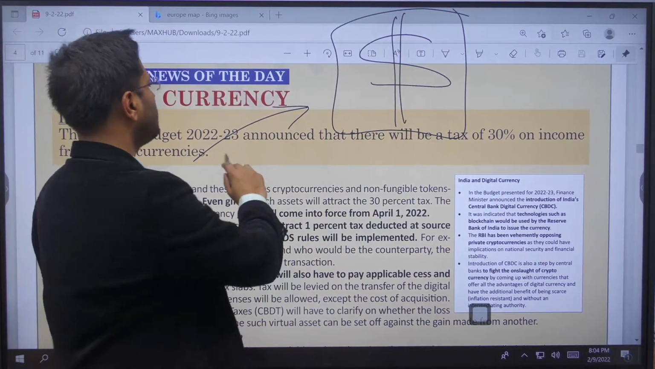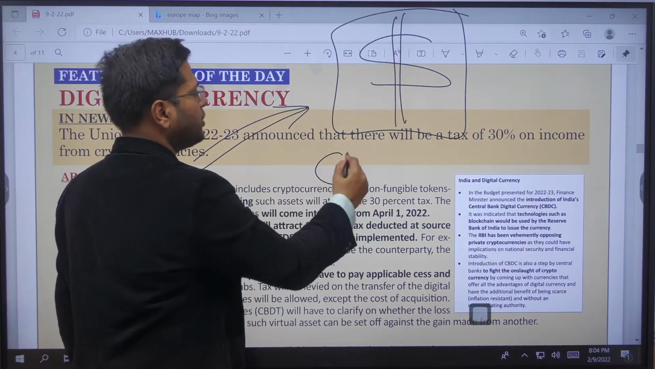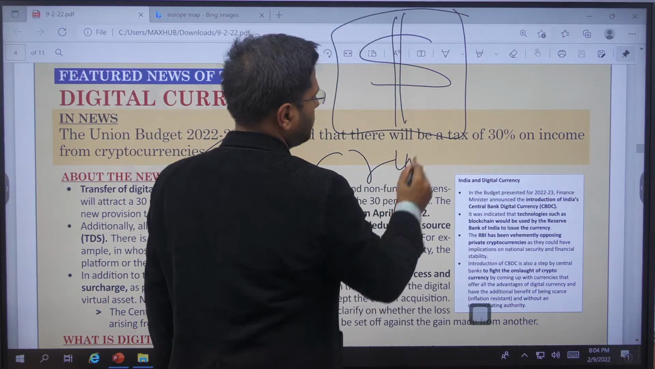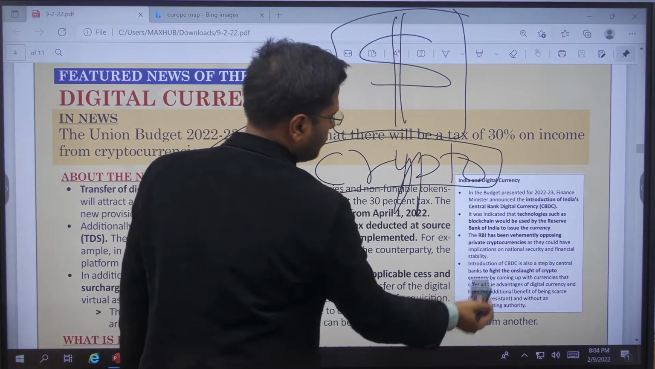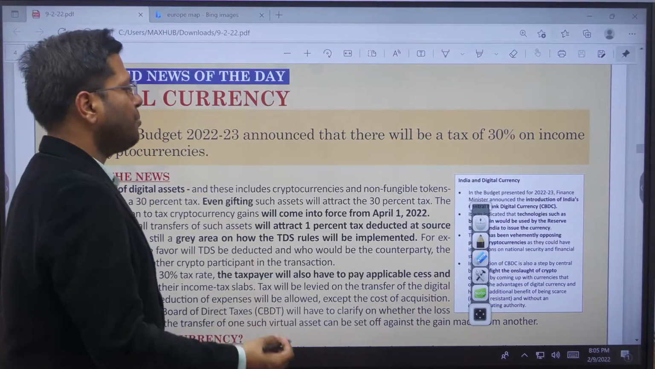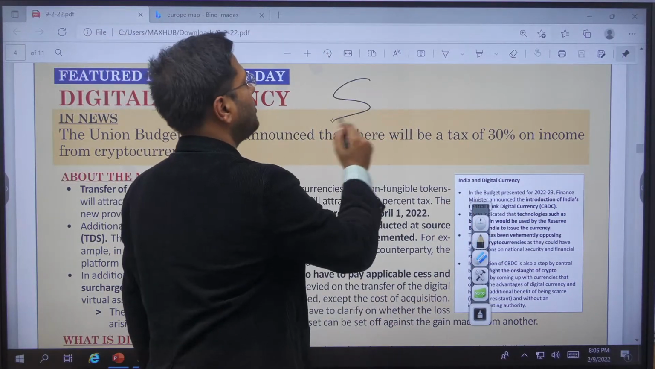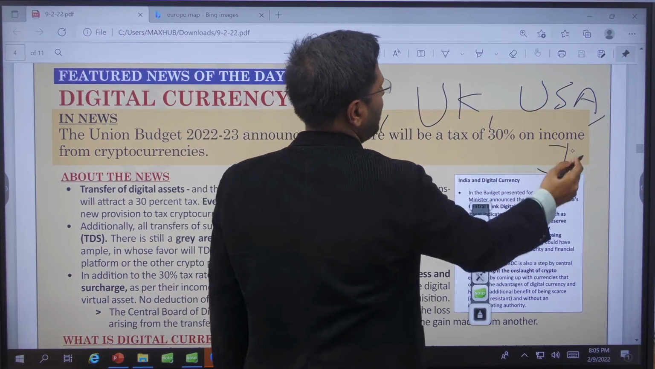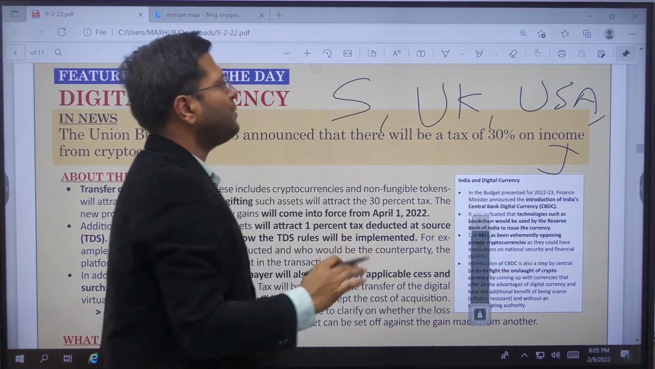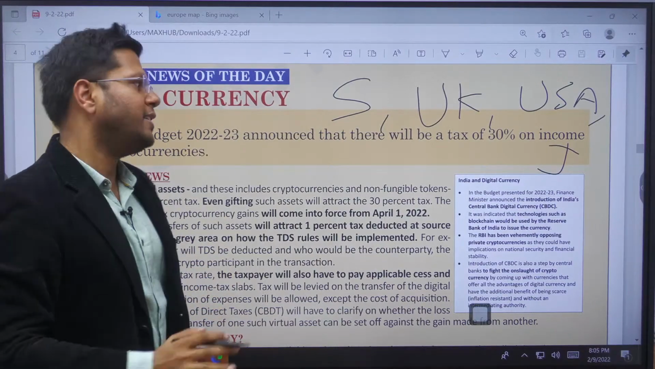So if you are using dollar as a currency, you might as well use cryptocurrencies, no problem. So many of these countries have said we will accept crypto. El Salvador also started accepting this. Now many of the countries, for example, Singapore, UK, USA, even Japan, have started to accept payments provided they are declared by the individuals.